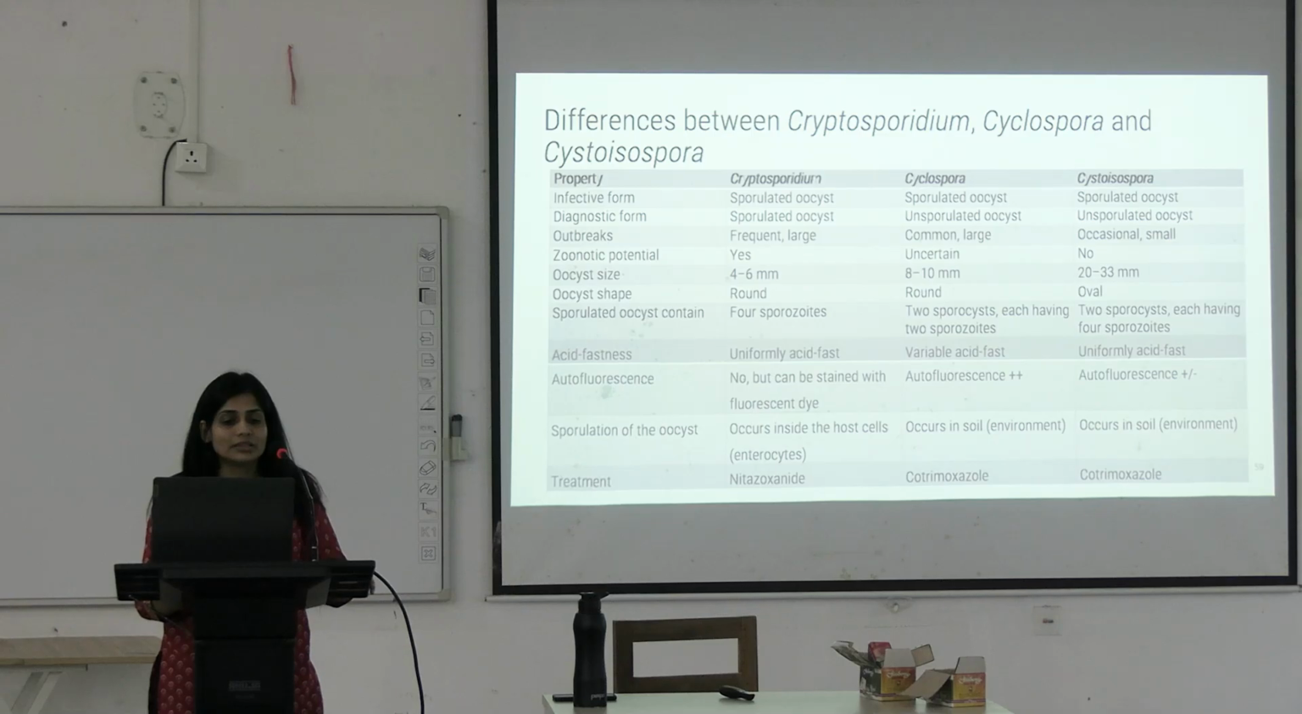Other than this, there is one important feature, that is autofluorescence. Cryptosporidium does not show autofluorescence. You have to stain these antigens with the acridine dyes or the fluorescent dyes, okay? But in case of Cyclospora and Cystoisospora, under the fluorescent microscope, you will be able to see autofluorescence. They will fluoresce on their own without addition of any fluorescent dye, okay? This is the main difference between the three.